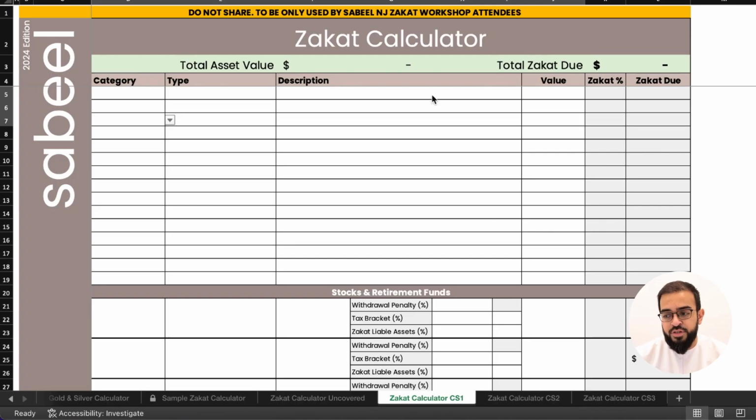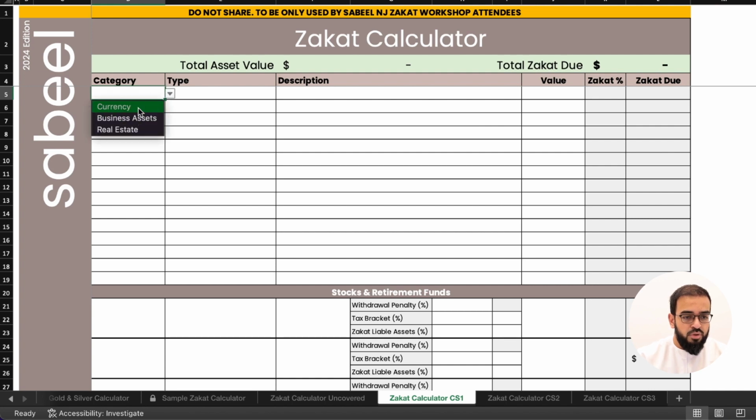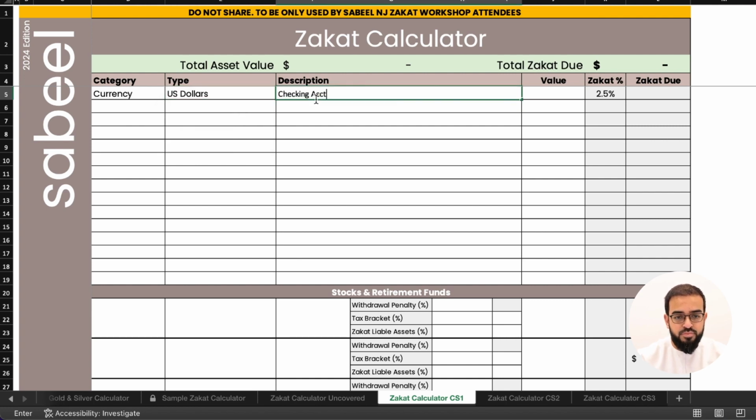So, first thing we'll do is we'll enter what is relevant to this, and so we'll start with the checking account. We'll go into currency. We'll go into the type of checking account. It is in US dollars. We'll put checking account here. And he has $20,000.